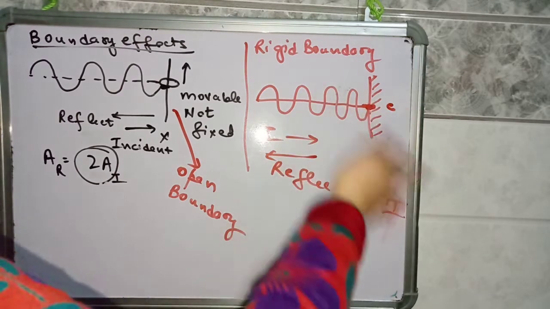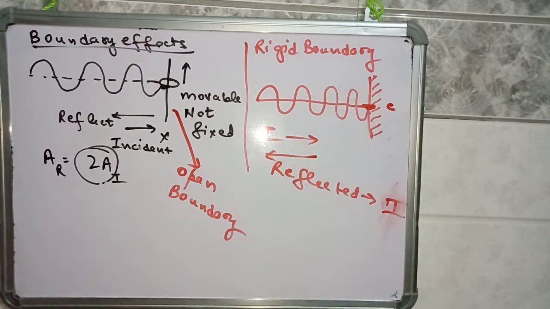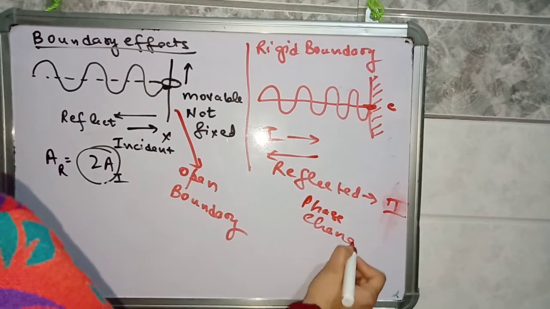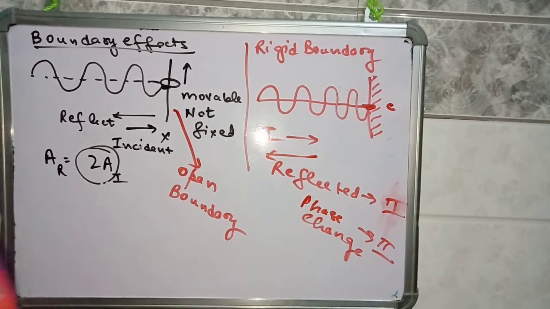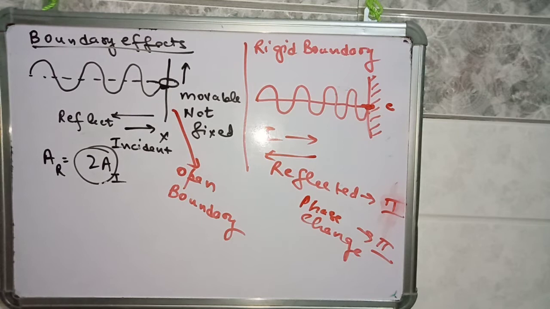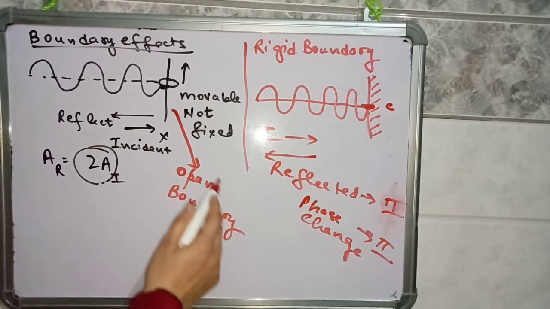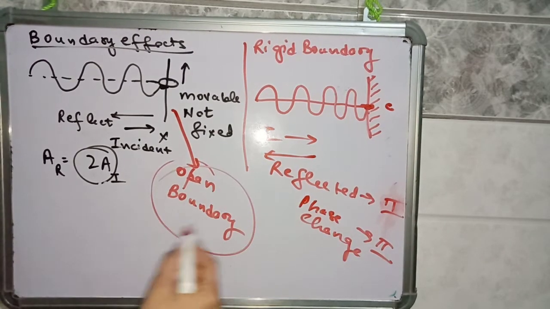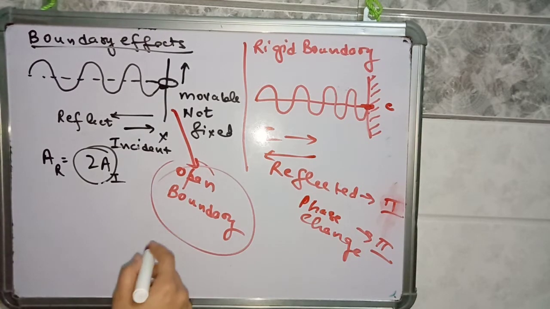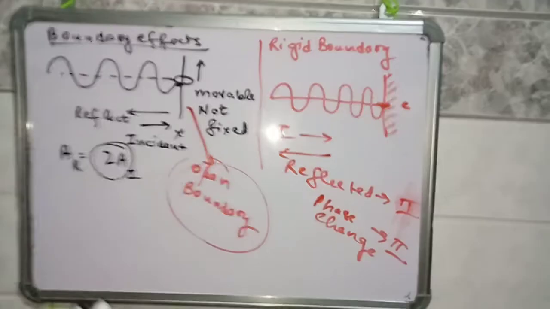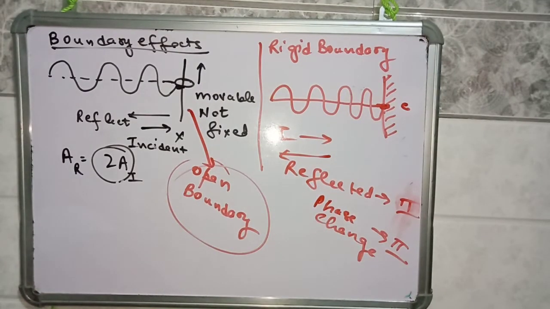So the amplitude of the incident and reflected wave will be the same, but in case of a rigid boundary there is a phase change of pi, that is, a phase change of 180 degrees between the incident and reflected wave. But in case of an open boundary, which is not fixed, there is no phase change. And the resultant reflected wave has an amplitude which is twice the amplitude of the incident wave.